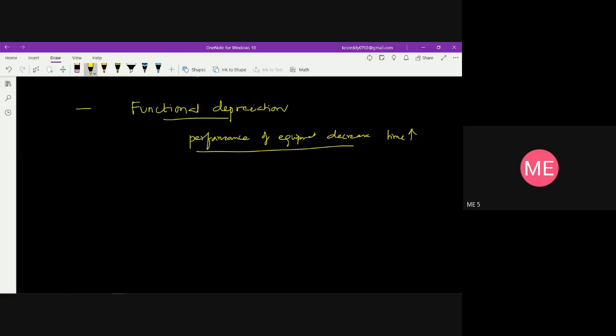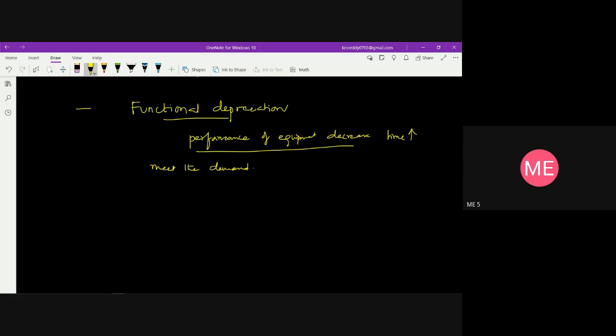Because of the reduced performance, we cannot meet the demand. In other words, demands made on the asset may increase beyond its capacity to produce, or the demand for its services may cease to exist.